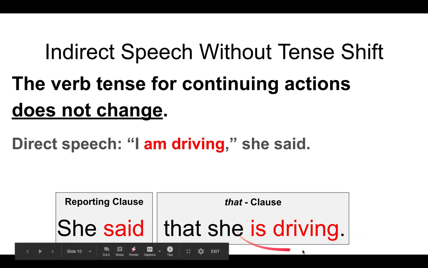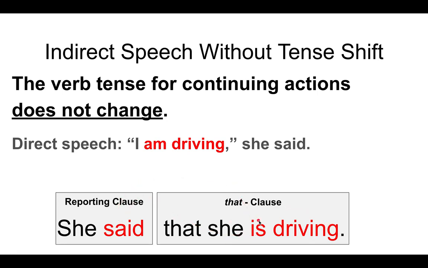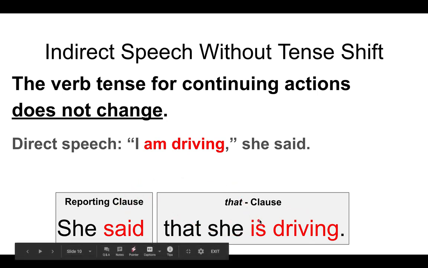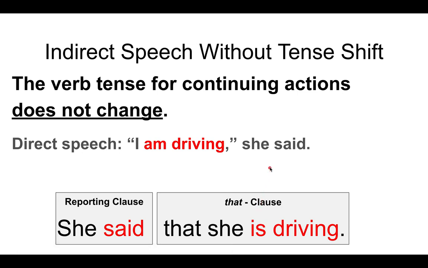Okay, is driving is currently occurring right now, but she had told me in the past, but she is still driving in the present. So there is no backshifting in this situation. Even though the statement was in the past, the action that is being reported is occurring in the present. That concludes this section. Once again, there is no change.